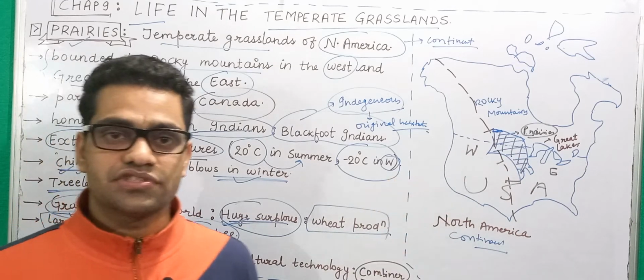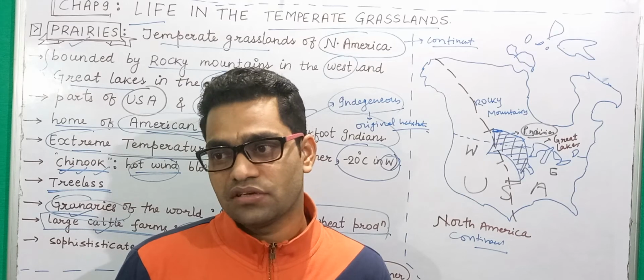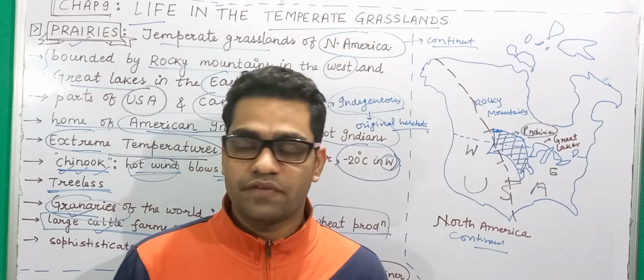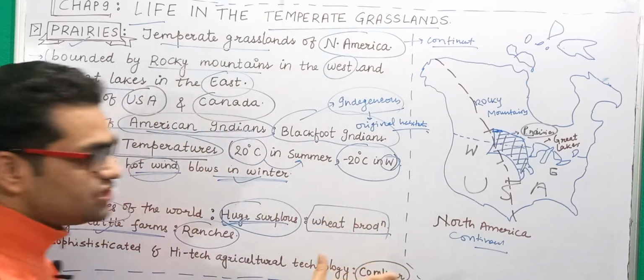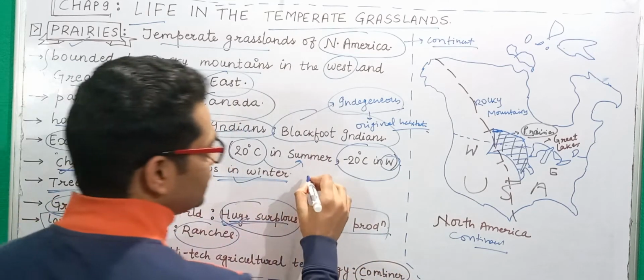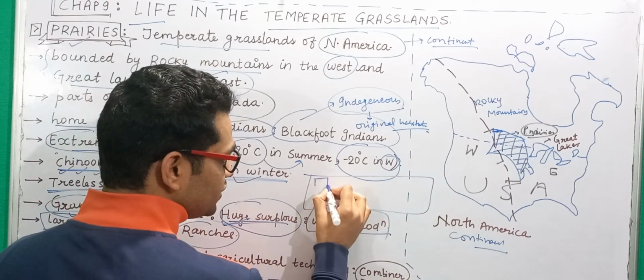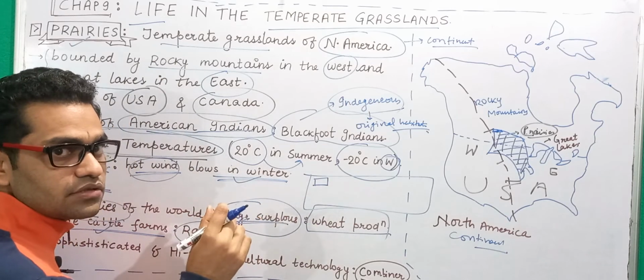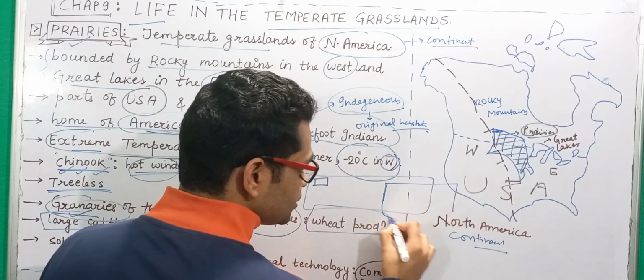Actually, they are business agripreneurs. They are businessmen, not subsistence farmers like we have. When we compare Indian and American farmers, there are stark contradictions. Suppose Indian farmers have an average landholding of this size, Americans will have much greater than this.